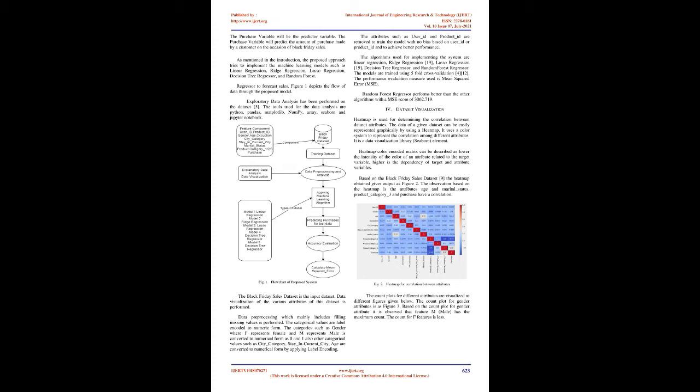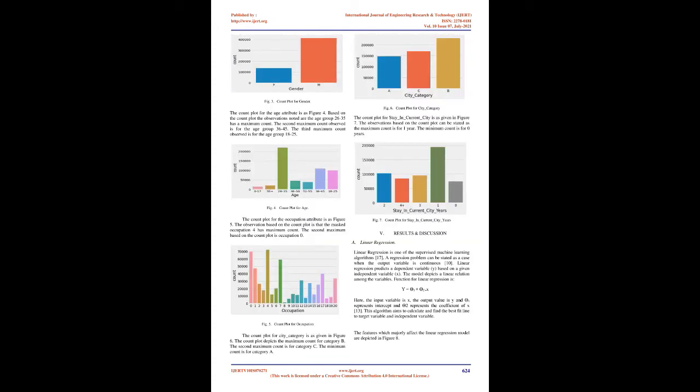M. Sahiavanila et al. [8] have analyzed, pre-processed, and applied machine learning techniques to predict sales. The dataset used for the analysis and experimentation purpose is the Black Friday Sales Dataset from Kaggle. The dataset is pre-processed. The K-fold method is used for splitting the dataset into training and testing datasets. The prediction model is implemented using linear regression, decision tree, random forest, gradient boost, and XGBoost. Root mean squared error, RMSE, and mean absolute error, MAE, are used as the accuracy evaluation measures.